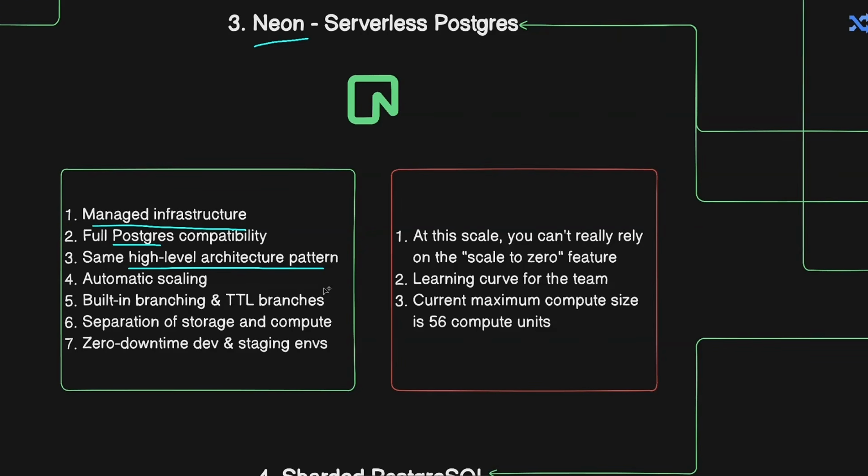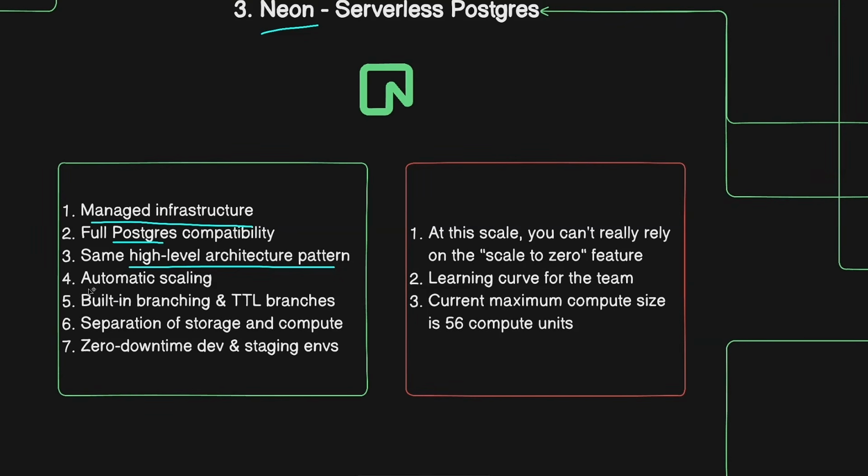This way you're trading manual tuning and operational control for a more automated and hands-off platform. The other good thing about this is that you get automated scaling. The database scales up when you need it and scales down when you don't. So during peak hours, you get more compute, and during off hours, you might even scale down to zero. And you only pay for what you actually use.